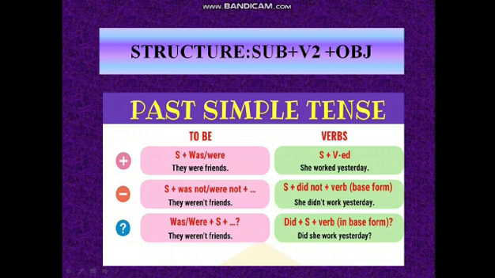Now was, were plus subject to make an interrogative sentence. Was, were means form of be plus subject plus your object. So here they have made a mistake. The were will come before they. Were they friends? Or were they not friends? It can be in that form also.